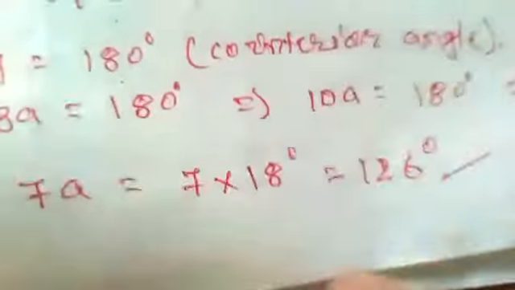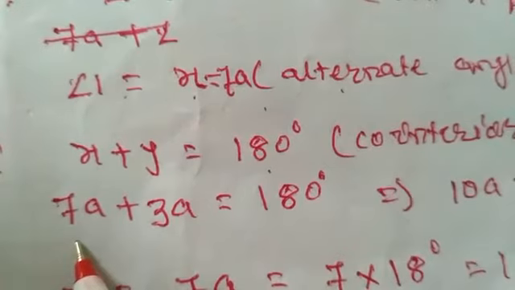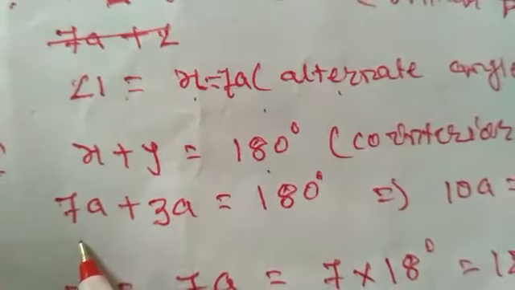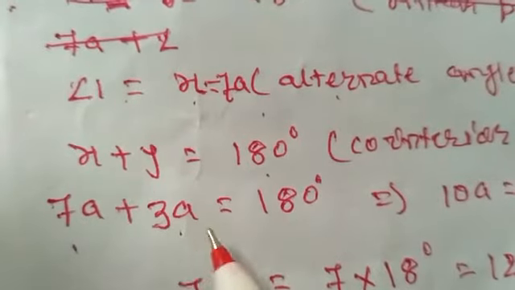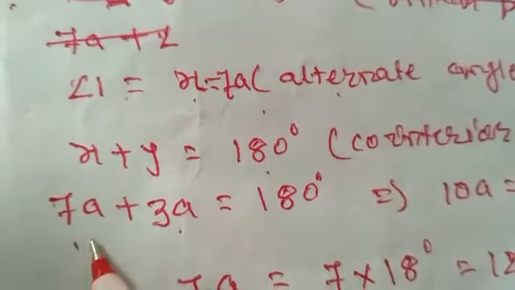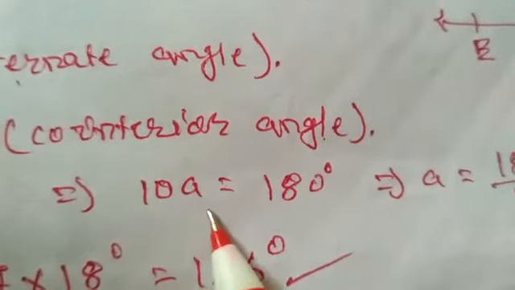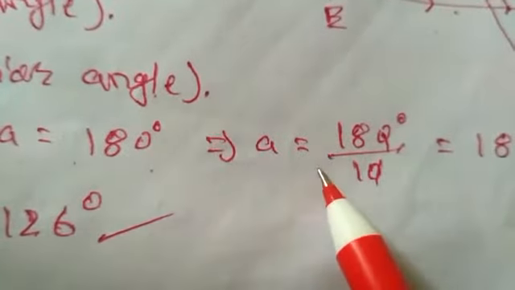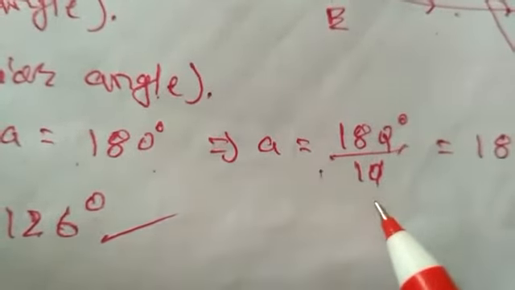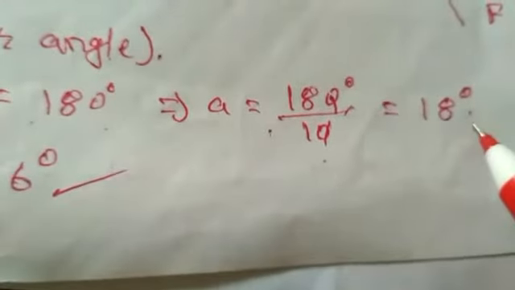And now we got the measurement of angle X, that is 7A, and Y was 3A. So put the values of X and Y. So we have 7A plus 3A equals 180 degrees. On further solving, we have 10A equals 180 degrees. So A equals 180 degrees by 10, that is 18 degrees.